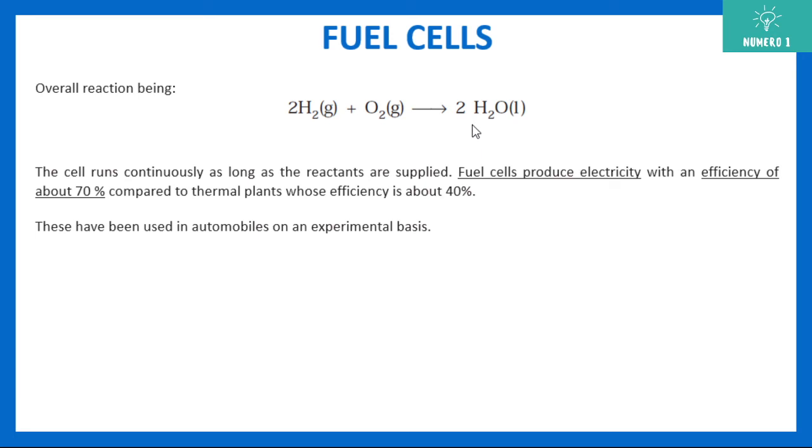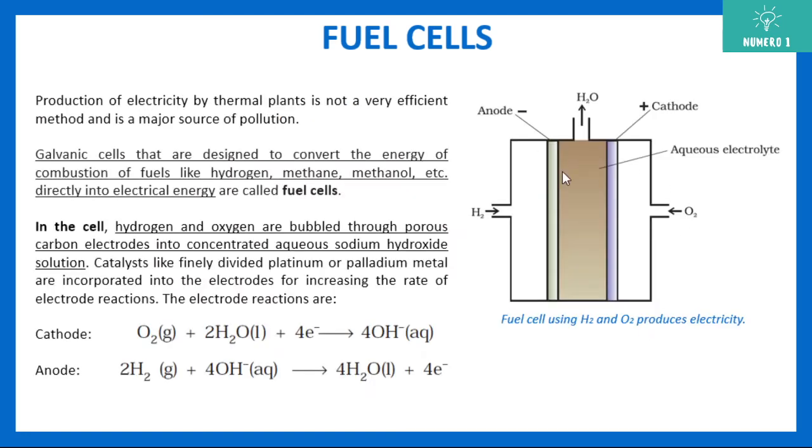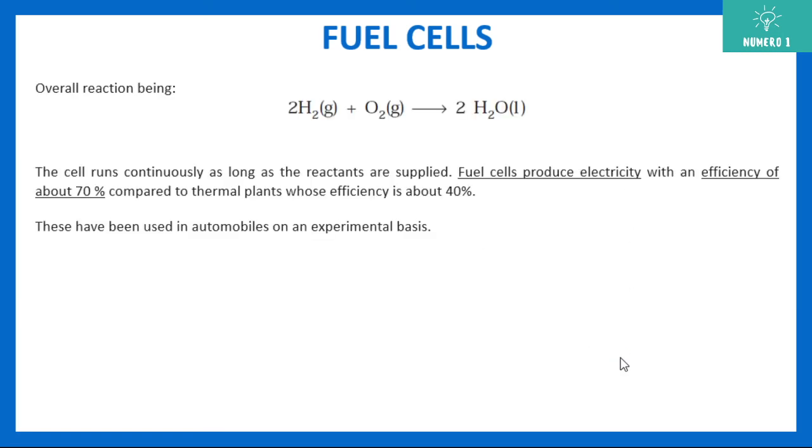One point is it is pollution free. Another point is it produces electricity at a very high efficiency, about 70%, as compared to thermal power plants whose efficiency is 40%. And since there is no pollution, it is a very green energy. This has been used in automobiles on an experimental basis. Some experiments are being conducted, but this is a very potential source of energy for the future. The diagram here is very important. Please note down the diagram and practice it.